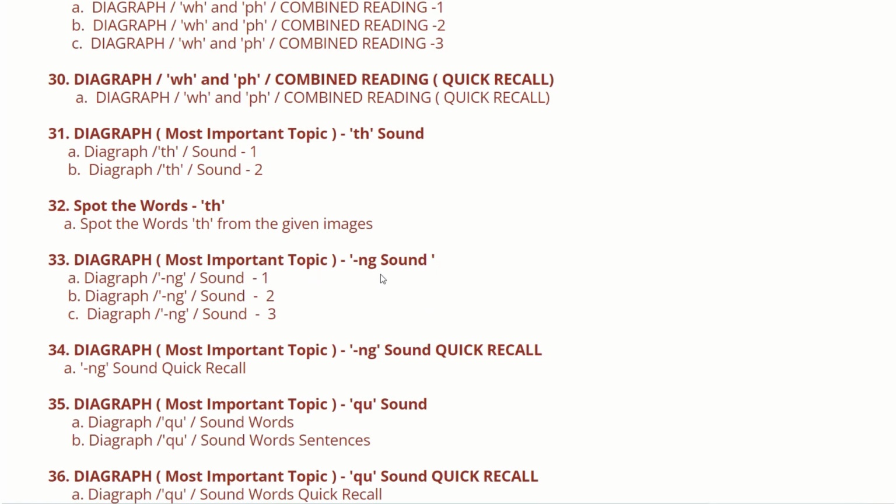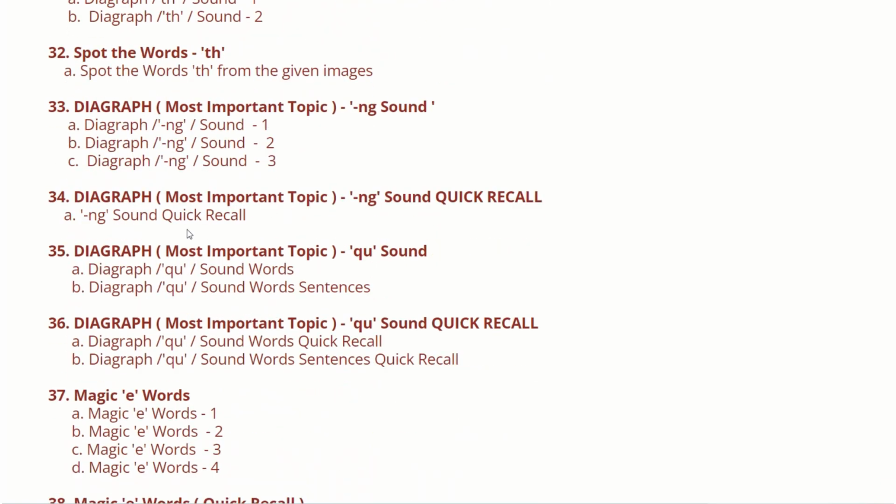Next comes the digraph ng, the ng, g sound. That sound is segregated in 3 parts. Then comes the most important topic, the qua sound. The g sound, and quick recall 2 will be there.